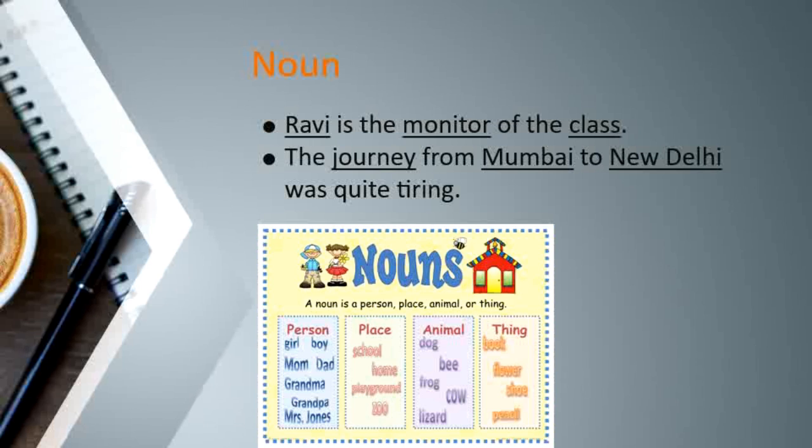Observe the following sentences. Ravi is the monitor of the class. The journey from Mumbai to New Delhi was quite tiring.